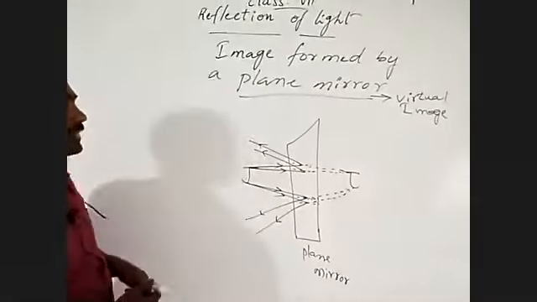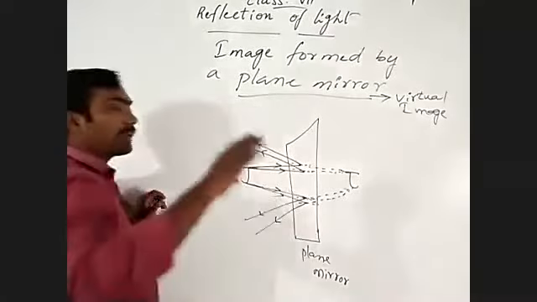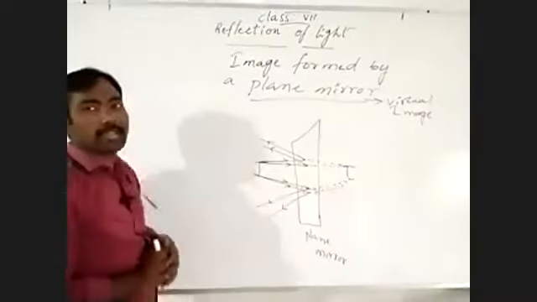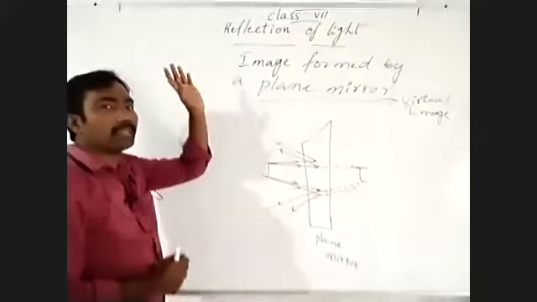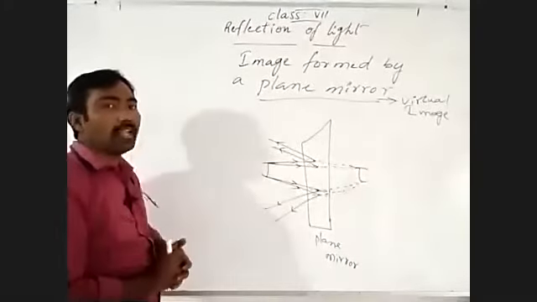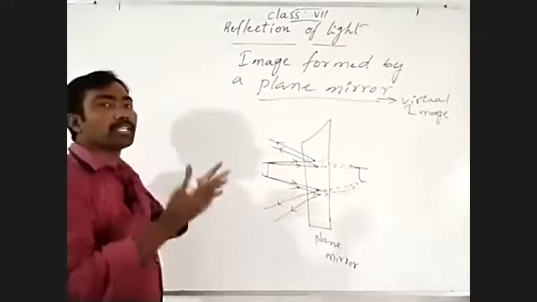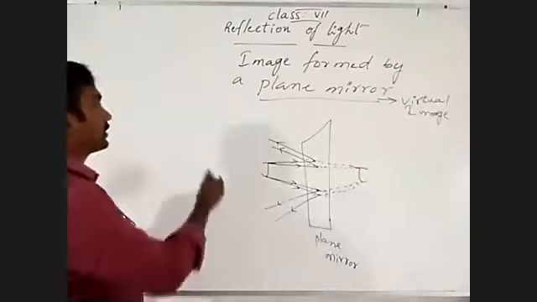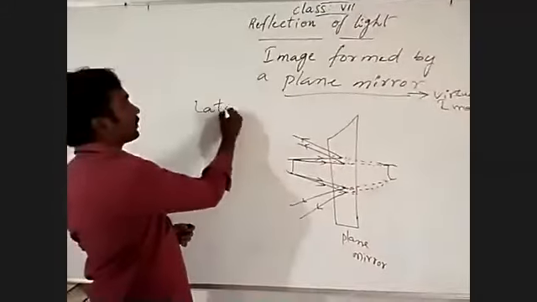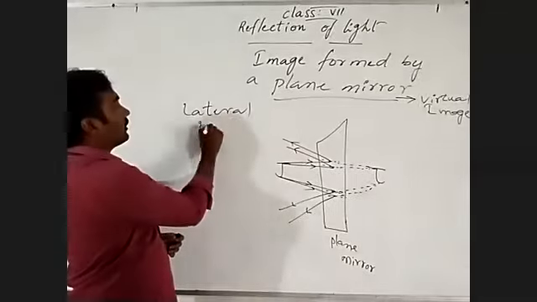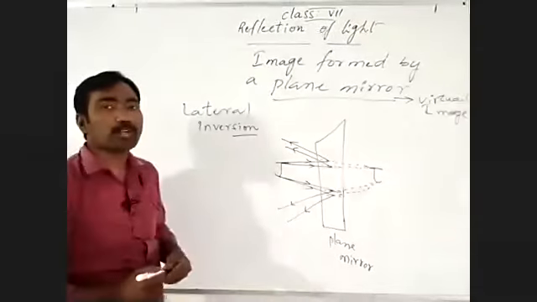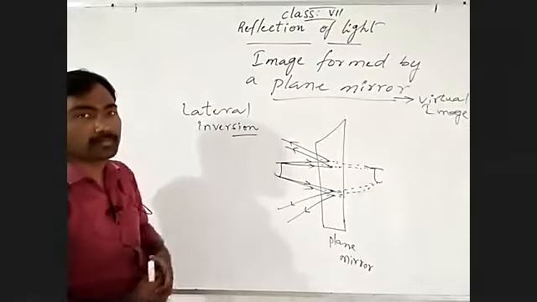When you raise your right hand in front of the mirror, it shows as the left hand. When you raise your left hand, it shows as the right hand. The mirror follows a specialized property called lateral inversion. Lateral inversion means showing the opposite direction of the actual object.